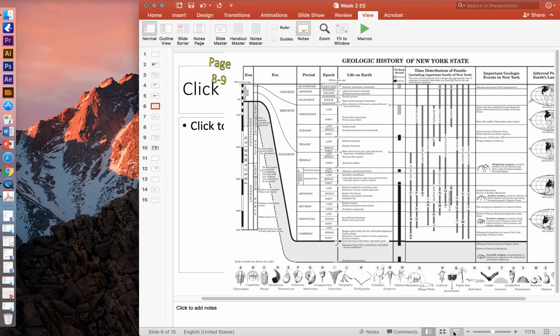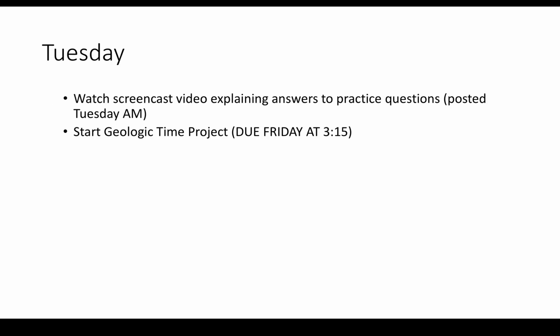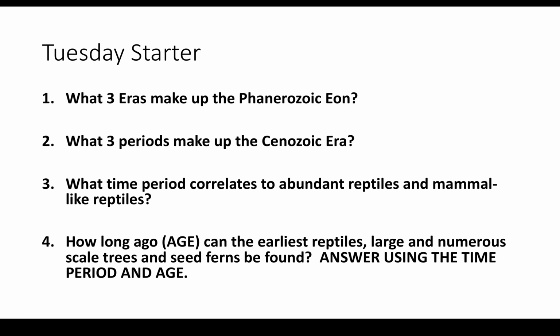Mr. Citro here. We're going to go over Tuesday's bell ringer and the agenda here. So the starter was here, and the agenda. We're really going to focus on the time project. I will post a video explaining the practice question answers in a short minute. So Phanerozoic eon, Cenozoic era, abundant reptiles, mammals, and then we're looking for scaled trees and seed ferns.